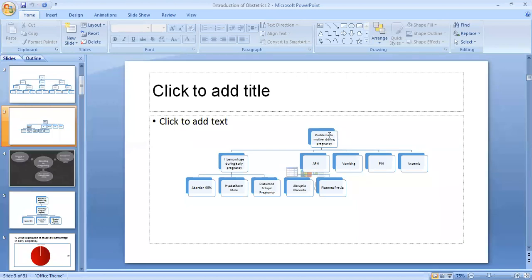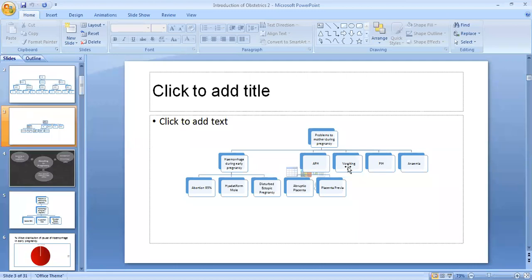These are the problems to the mother. One is hemorrhage. Second is antepartum hemorrhage. Third is vomiting. Next is BP increase, that is PIH. Then anemia. Then again hemorrhage, which is divided into abortion, hydatidiform mole, and disturbed ectopic pregnancy. APH is again divided into two: abruptio placenta and placenta previa.